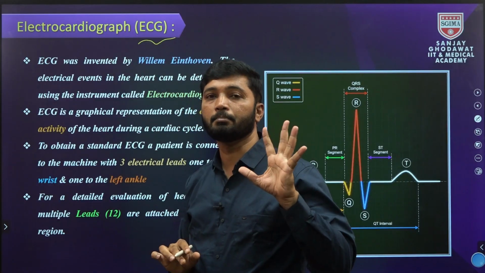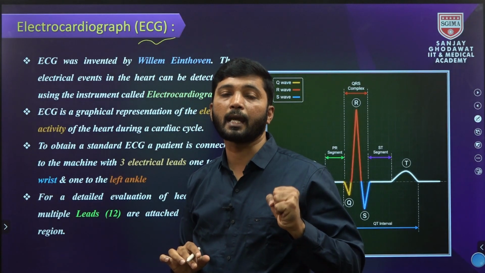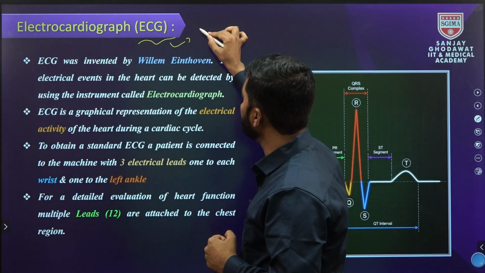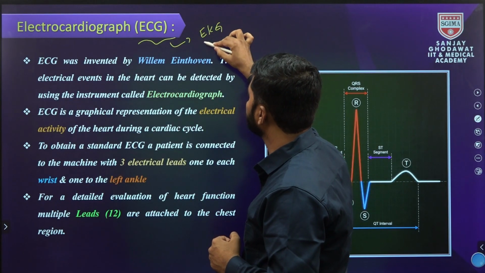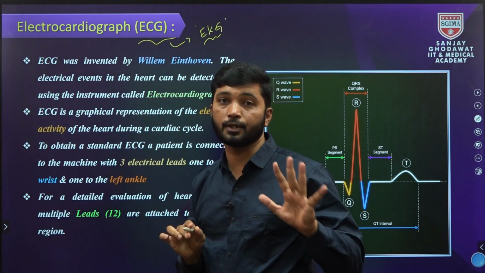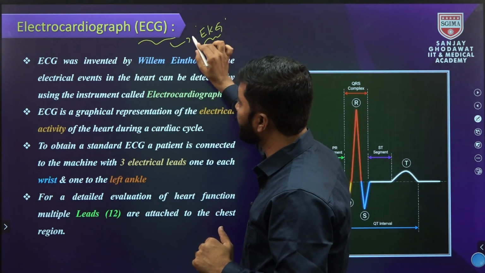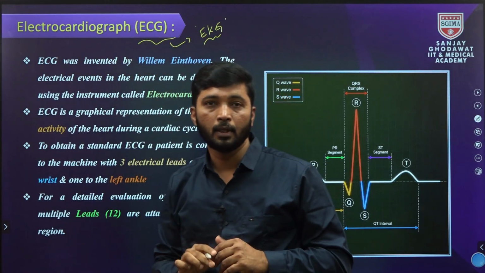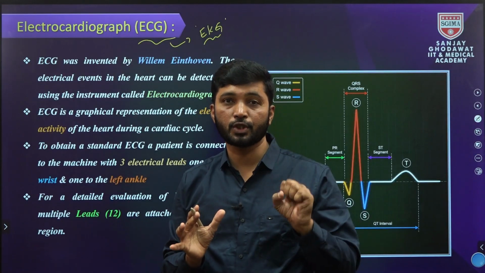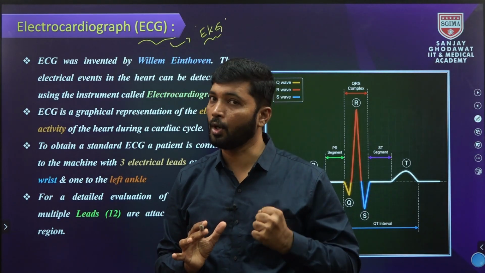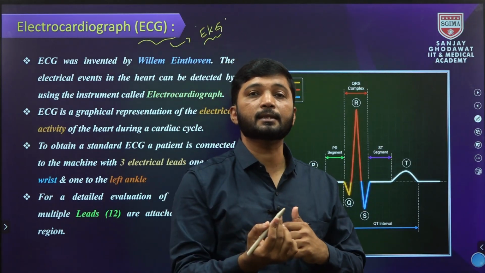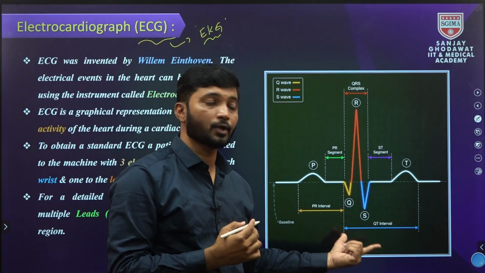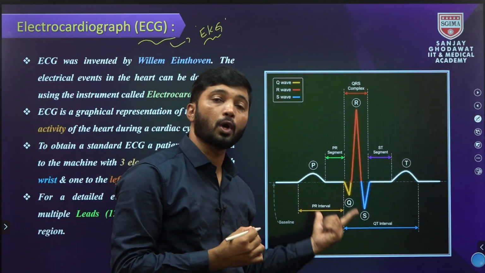ECG is the machine that captures the electrical activity of the heart during the cardiac cycle. Another short name is EKG. ECG or EKG, that is a different name. The full form is electrocardiograph, a machine that captures the electrical activity of the heart during the cardiac cycle and represents it in a computer as a graph. That graph is called an electrocardiogram.